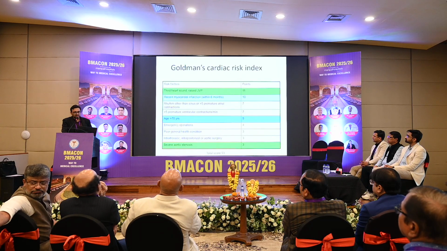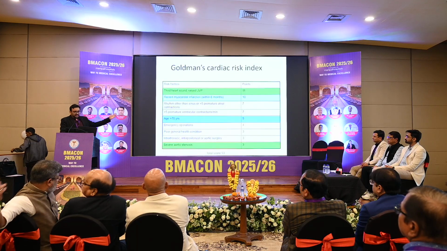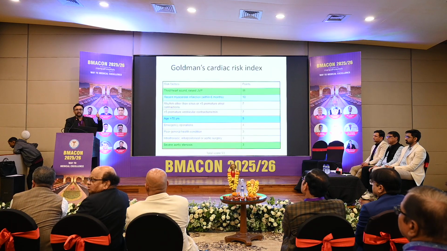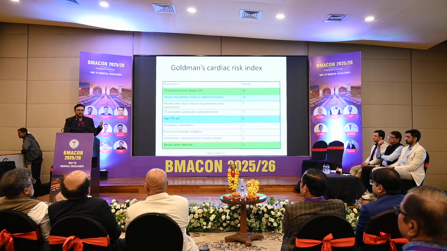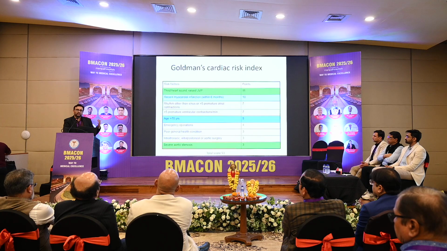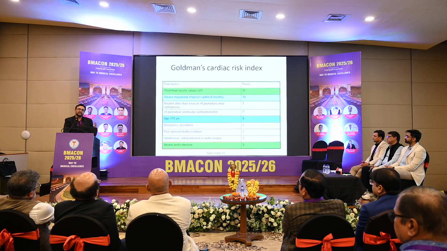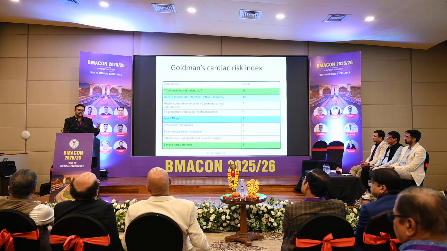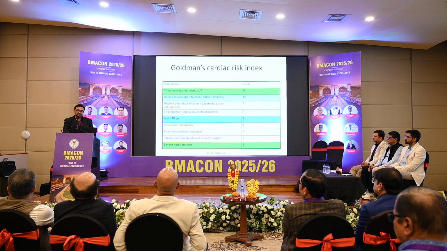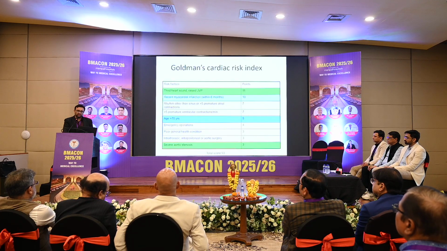So talking about Goldman's cardiac risk indices, I need to focus on these three. Number one, is the patient in active cardiac failure or not? You can find out with the third heart sound or raised JVP. Number two, any recent history of acute coronary syndrome or myocardial infarction. Then, does the patient have any arrhythmia, especially ventricular rhythm or sustained supraventricular rhythm. These are the risk factors which get higher points, followed by, of course, elderly age, frailty, then emergency surgeries. And these risk indices give a total score of 53.